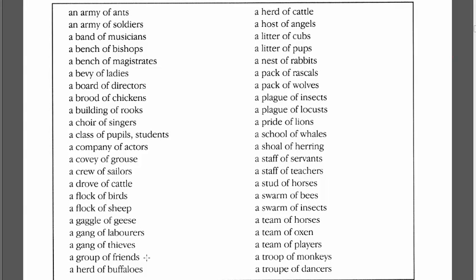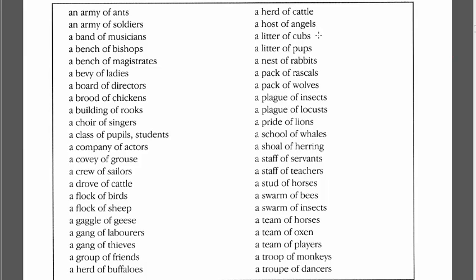A group of friends, a herd of buffaloes. Now, buffalo is a type of domesticated cattle. Then the next one, which is the same as, so they've got the same group term for cattle and buffalo, because buffalo is a type of cattle. We've got a host of angels. So that's using our biblical imagery there by just using the term a host of angels.